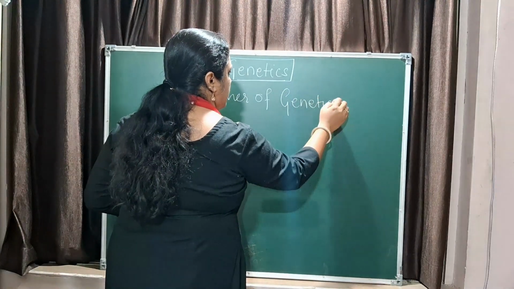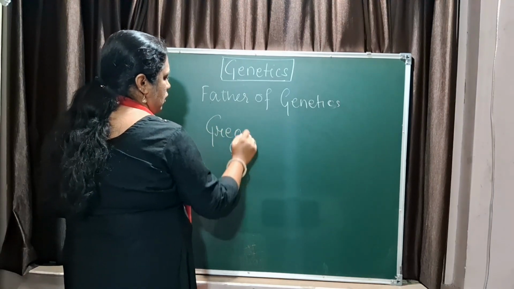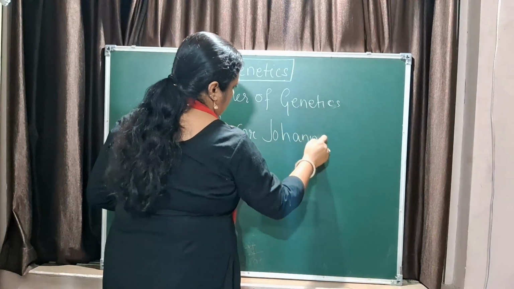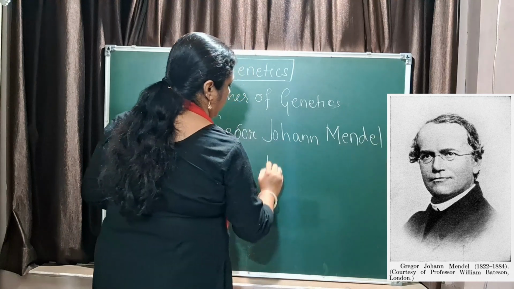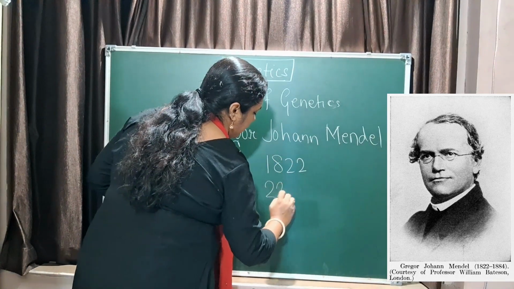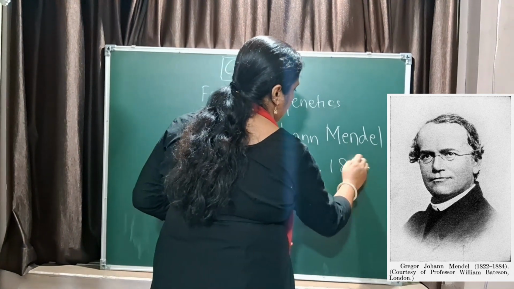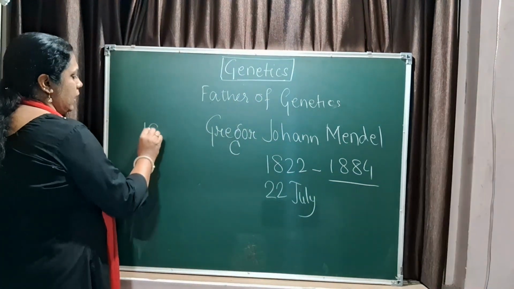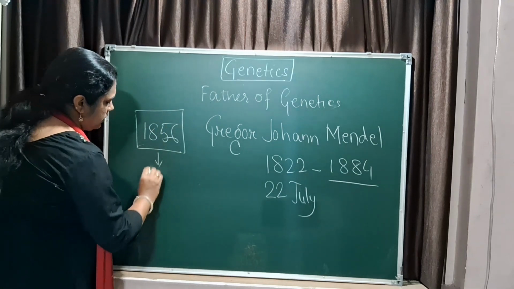The father of genetics was Mr. Gregor Johann Mendel. He was an Austrian monk. He was born in the year 1822, 22nd July is his birthday, and he died in 1884. In the year 1856 he started working on the pea plants.